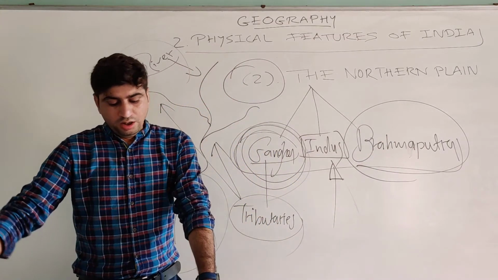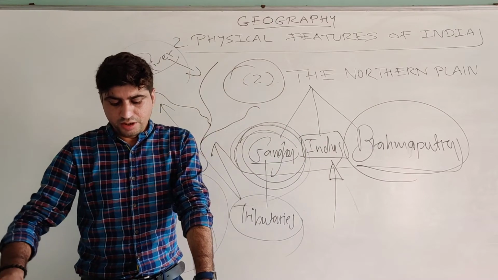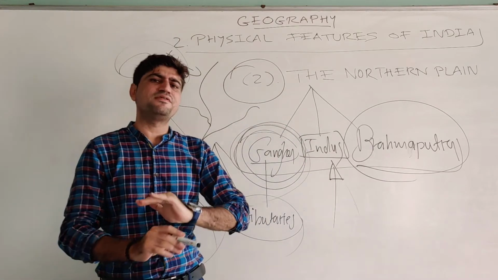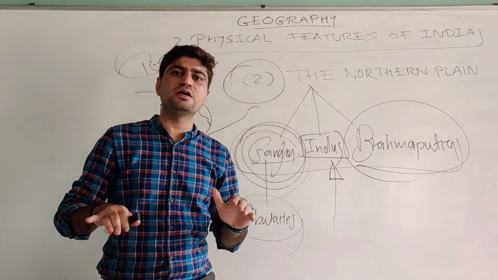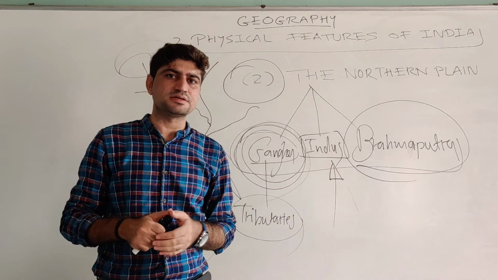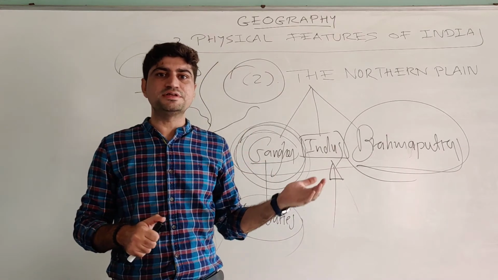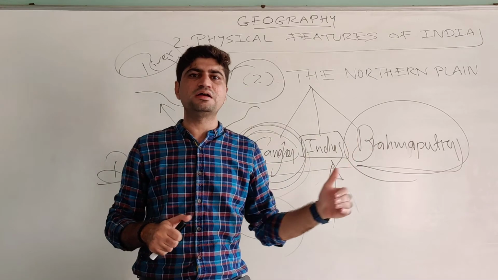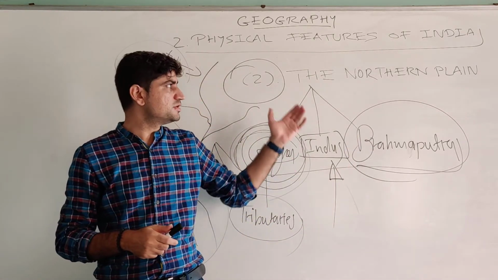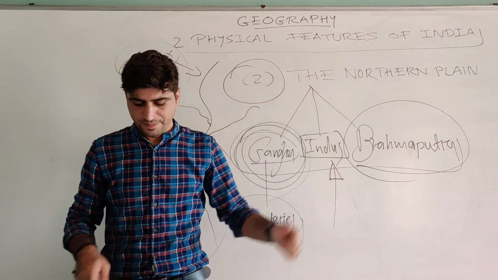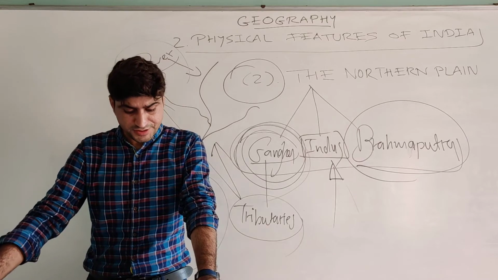Now, more about the northern plains. The northern plains are generally described as flat stretched land with no variations in physiographical characteristics. But it's not true, because there are physical features, with somewhere higher land and somewhere lower land. So this vast plain also has diverse relief features.